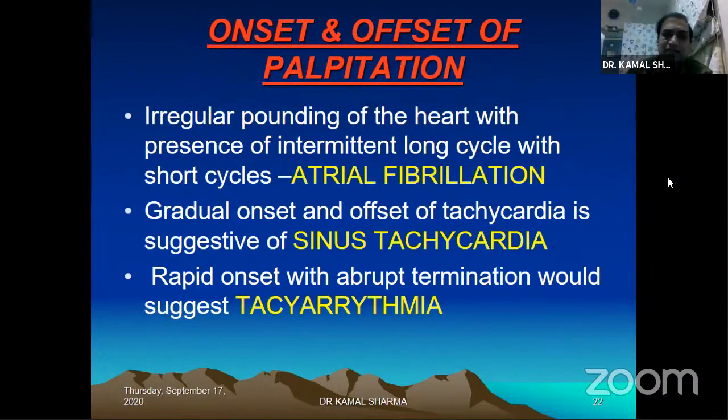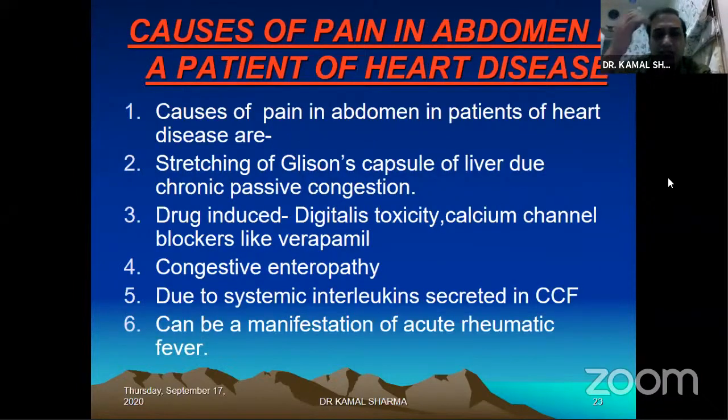Based on the palpitation, you can ask the patient to mimic, as certain books mention, how it beats. Irregular, rapid onset and rapid offset favors atrial fibrillation. Gradual onset and gradual offset tells you sinus tachycardia, and rapid onset with abrupt termination and regularity tells you another tachyarrhythmia.